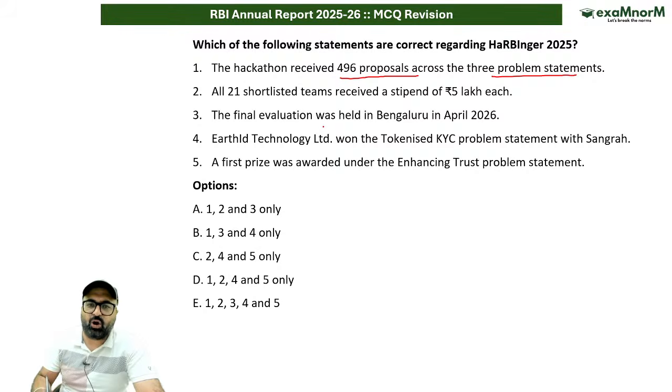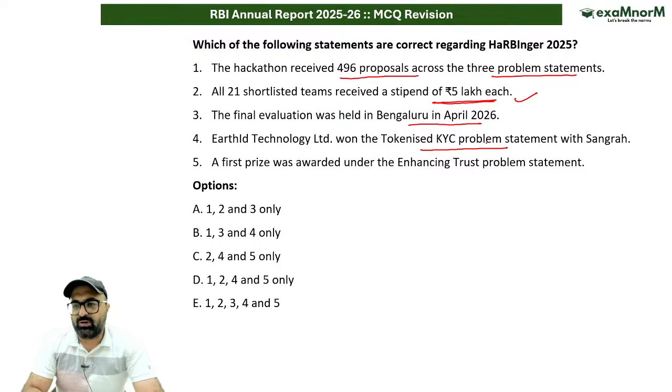That is correct. All 21 shortlisted teams received 5 lakh rupees of stipend so that they can find the solution. The final evaluation was held in Bengaluru in April 2026. This is also correct. Earthhold Technologies Limited won the tokenized KYC problem statement. This is correct. Along with that, the solution they have given is Sangraha.